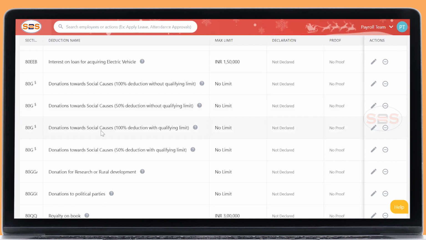Apart from that, for any other donations, 100% deduction with qualifying limit will be eligible, where 10% of your total gross income will be deducted from your donation amount. For example, if you're declaring 1 lakh and 10% of your total salary is only 10,000, that will be deducted, and the remaining amount will be eligible. The same applies to 50% deduction also. This is eligible only for people who donate to temples, orphanages or any trust.